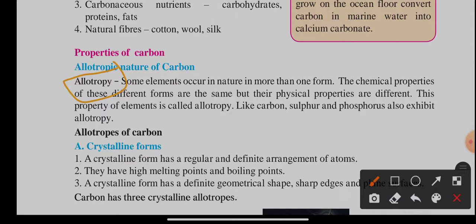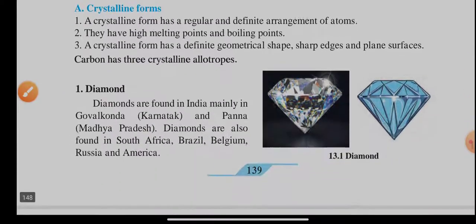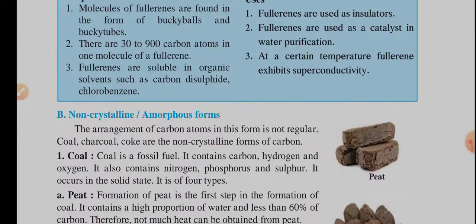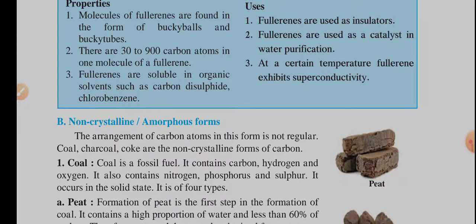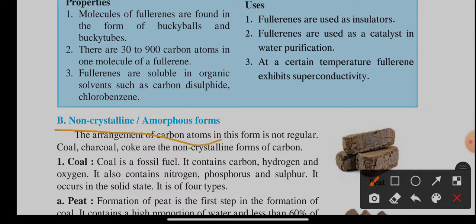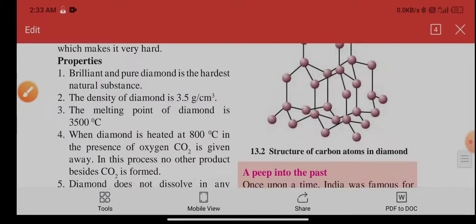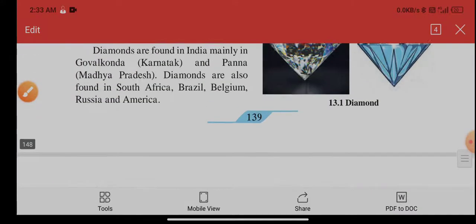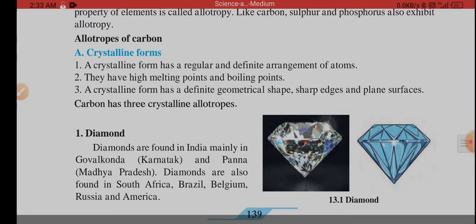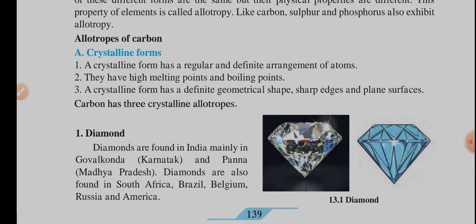The various allotropes of carbon may be of crystalline form, or they may be of non-crystalline form. First we will see the crystalline form. A crystalline form has a regular and definite arrangement of atoms.